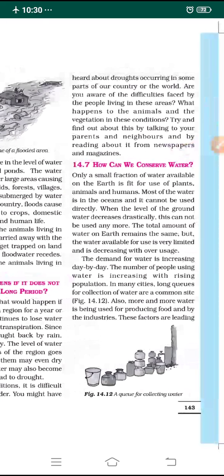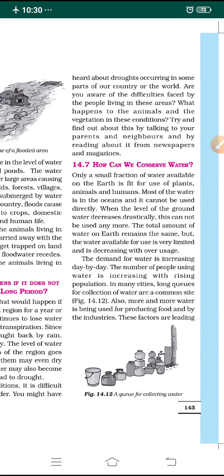In Maharashtra, some areas get droughts. Are you aware of what kind of difficulties the people living in these areas face? It is a very difficult situation: there is no water availability, no growing of crops, and no food at all.